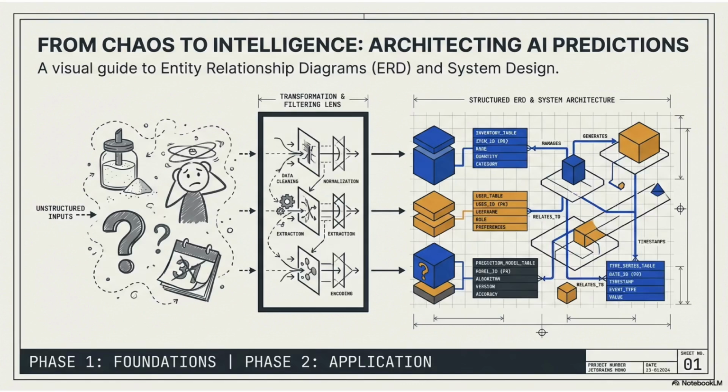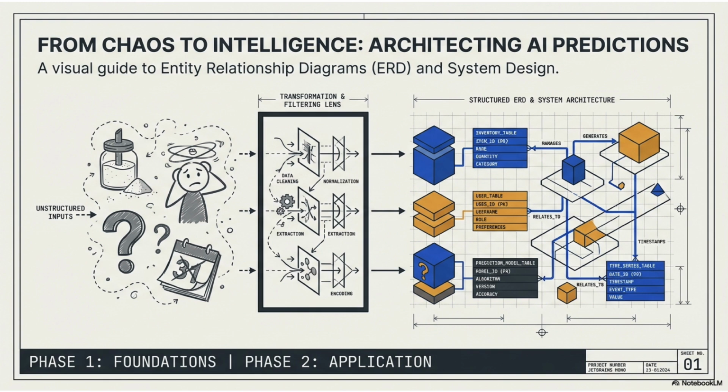Welcome. In this lesson, we will explore how ideas transform into ER diagrams and how AI systems rely on that structure to become intelligent. Every intelligent system begins in chaos: unstructured inputs, scattered information, noise without meaning.